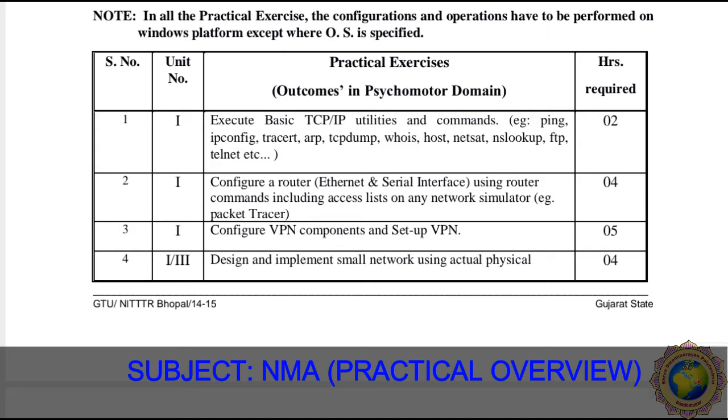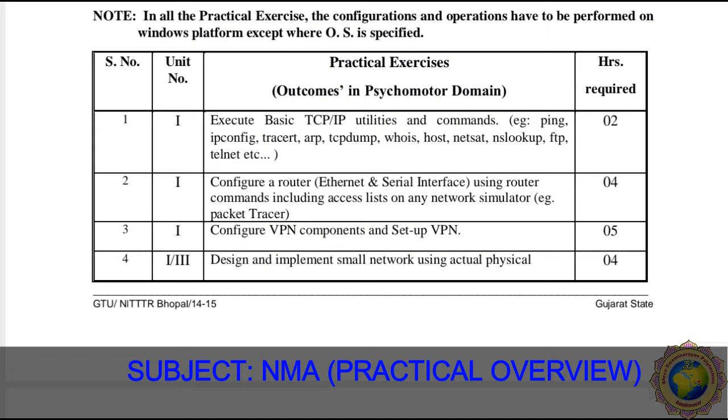Then practical number 3 is to configure VPN components and set up a VPN. What is VPN? Virtual Private Network. We use it daily in our mobile systems as well as on websites. We have to use a VPN. How do we configure and set up this Virtual Private Network? This practical is considered teaching hours as well as learning hours, requiring 5 hours.